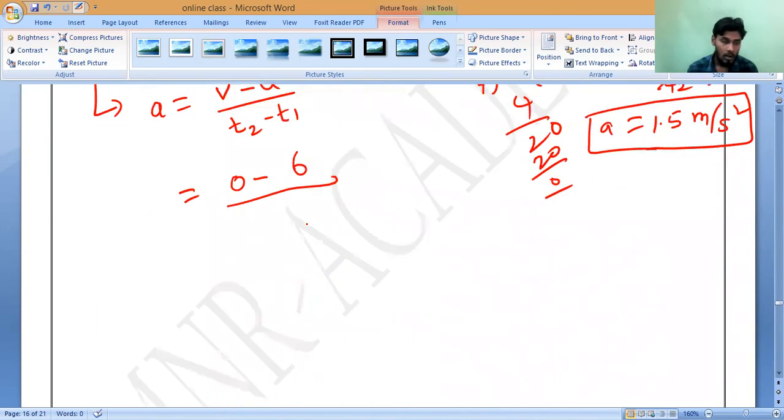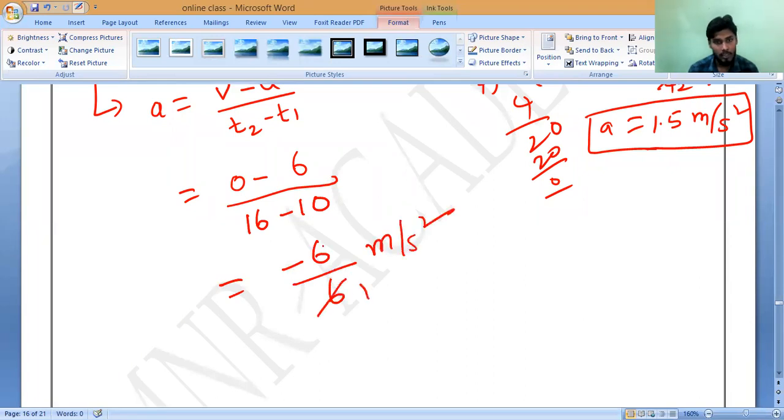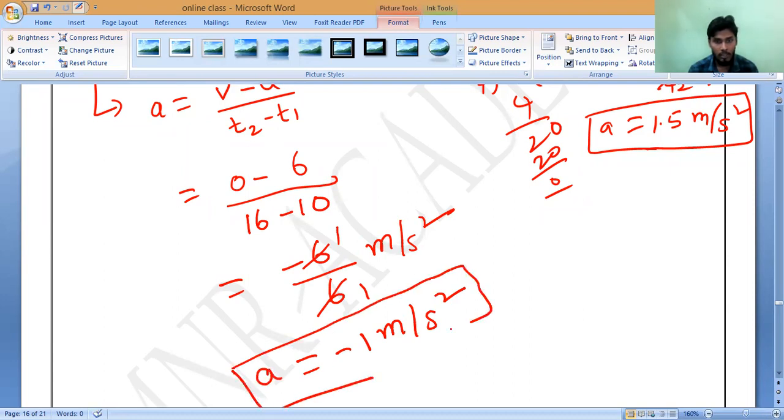So 0 minus 6, divided by 16 minus 10, equals minus 6 by 6, which is minus 1 meter per second square. Decreasing acceleration, so that is why we are getting a negative value.